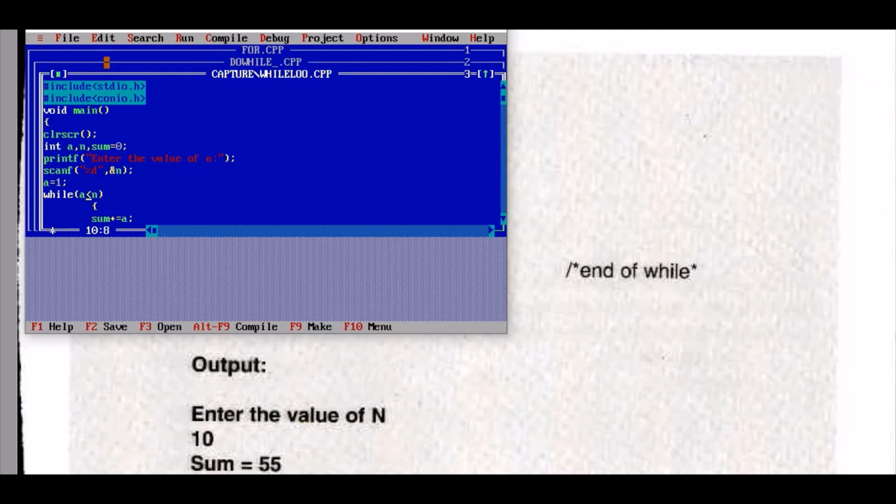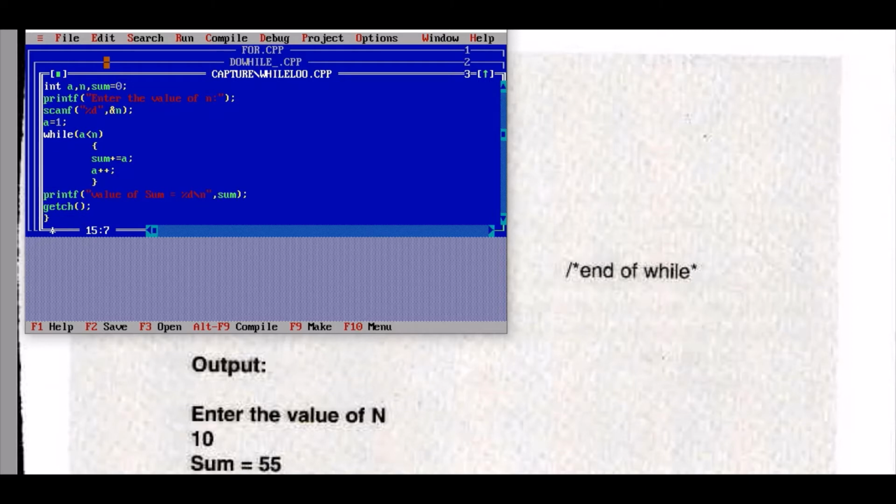While the value of a is less than n, the statement will be executed: sum plus equals a, post-incrementing a.